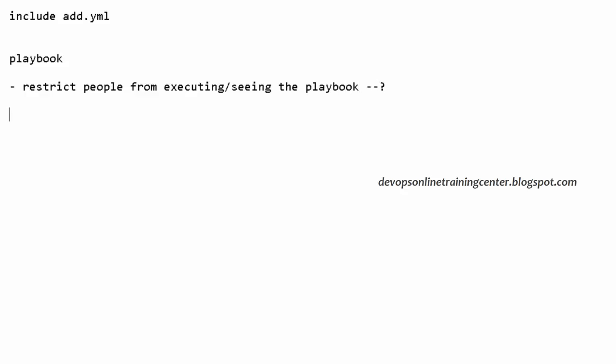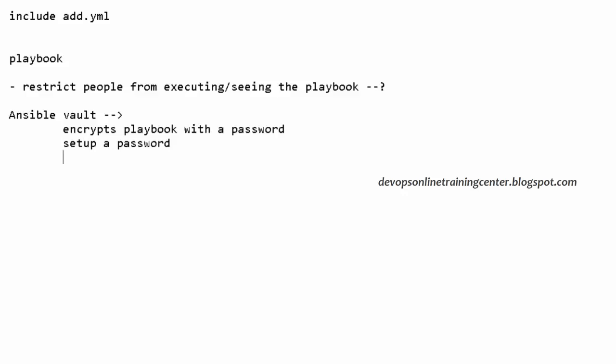There is a component called Ansible Vault. This basically encrypts the playbook with a password, right? So if someone wants to see it, he cannot see it because the playbook is encrypted. And if someone wants to execute it, it will ask for the password. So we can set the password, and only the person who knows the password can execute it. Others cannot execute it, right?